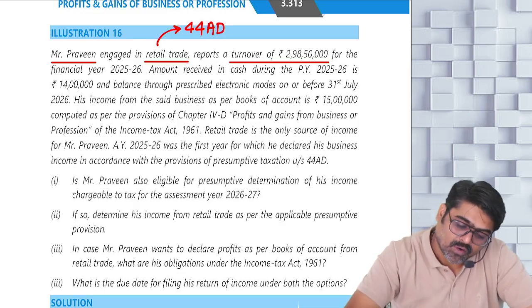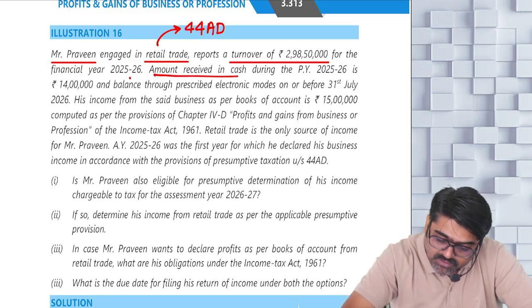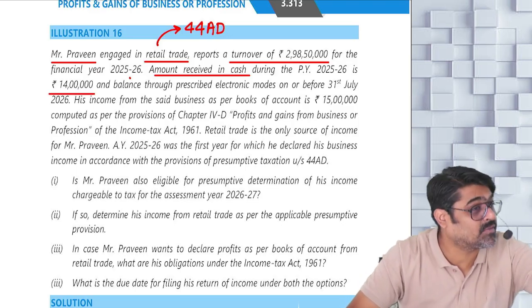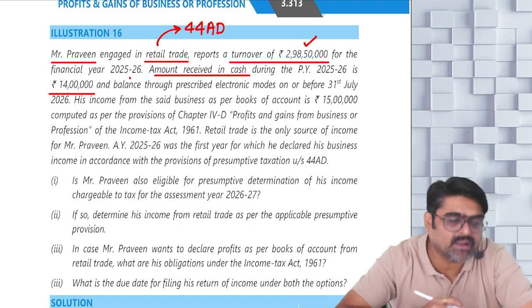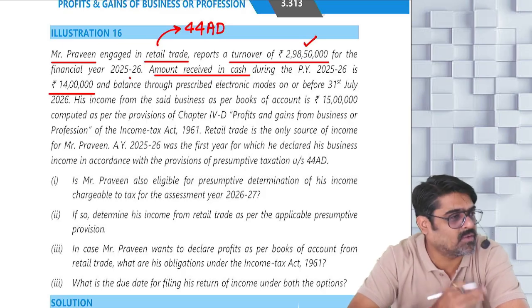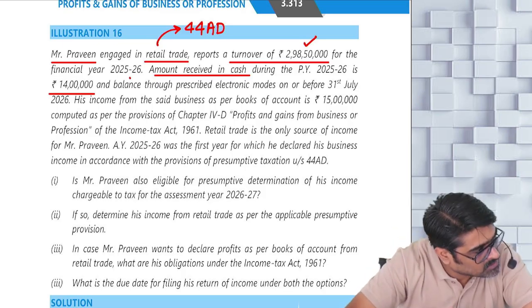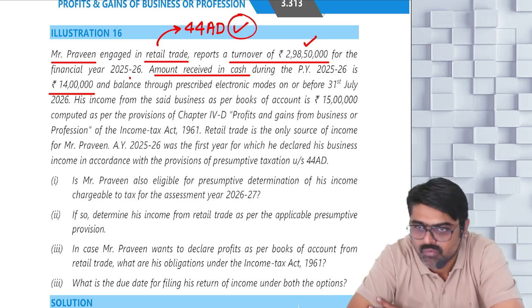Now see, for the financial year 25-26, this was the turnover. Amount received in cash is how much? Is it within the limit of that 5% which you have calculated? So even if the turnover is more than 2 crore, still it is less than or equal to 3 crores. Can he follow 44AD? The answer is yes, he can follow 44AD.